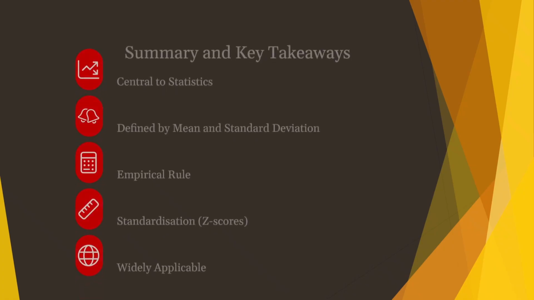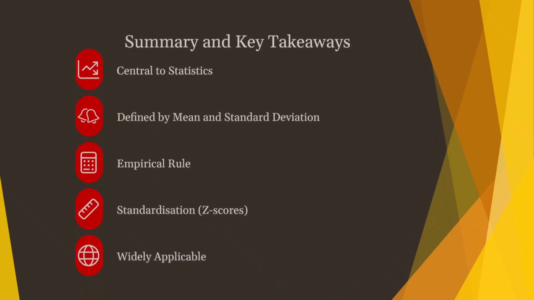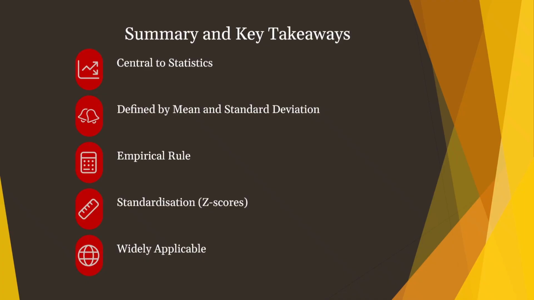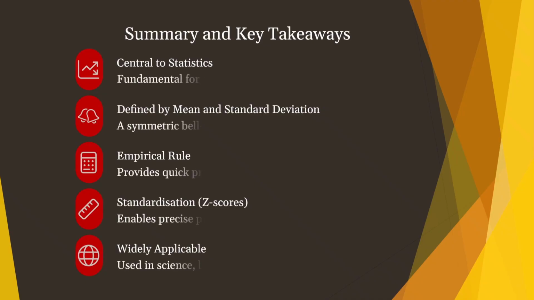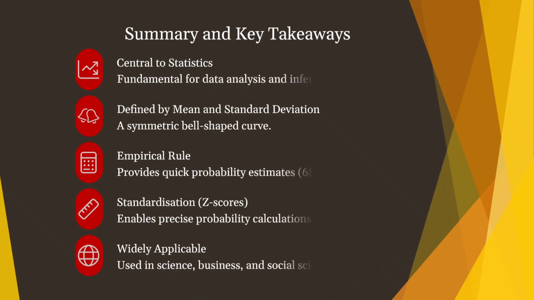Finally, from the normal distribution, we have some summary. The first is central to statistics. It is a fundamental concept for understanding data and making inferences. The second, defined by mean and standard deviation. Its shape is determined by its average and how spread out the data is.